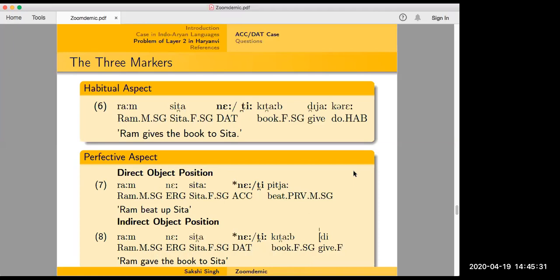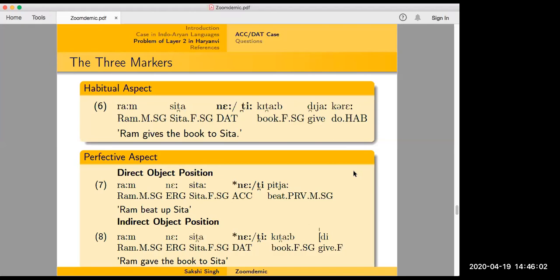Now, does 6 tell us that ne and ti actually occupy the same structural position, or just that we can have both these constructions? I understand that obviously they don't mean something different, which is why you haven't listed it. So in every context that you can get an object case marker.